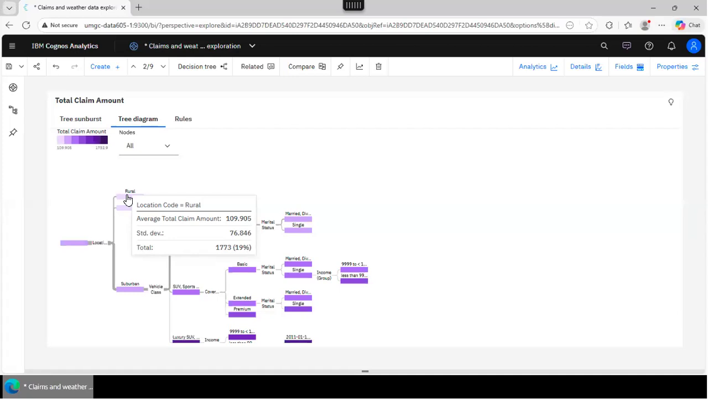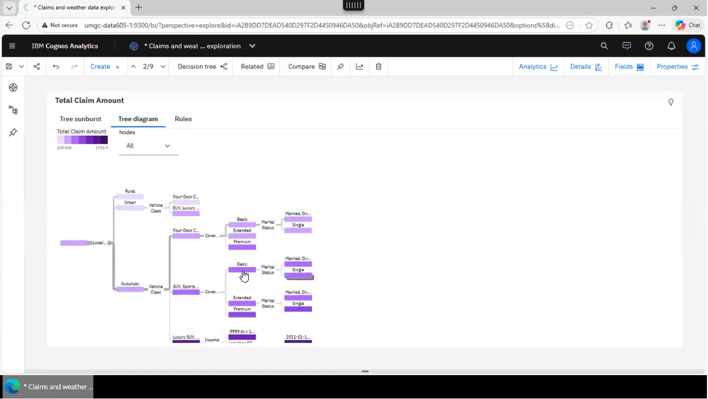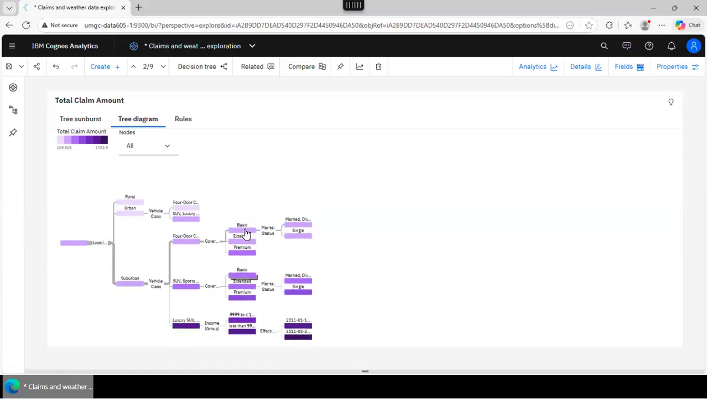In this case, the darker, the higher, right? So here you have this legend here. The darker the color, the higher is the average total claim amount. You see here, this node does not expand anymore, right? And all your nodes can be expanded and collapsed. I'm just going to collapse, right? Just for the demo, I collapsed everything.